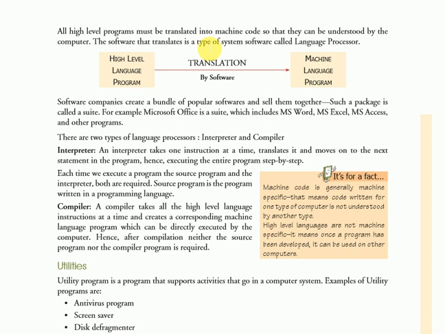Software companies create a bundle of popular software and sell them together. Such a package is called a suite. For example, Microsoft Office is a suite which includes Microsoft Word, Microsoft Excel, Microsoft Access and other programs.